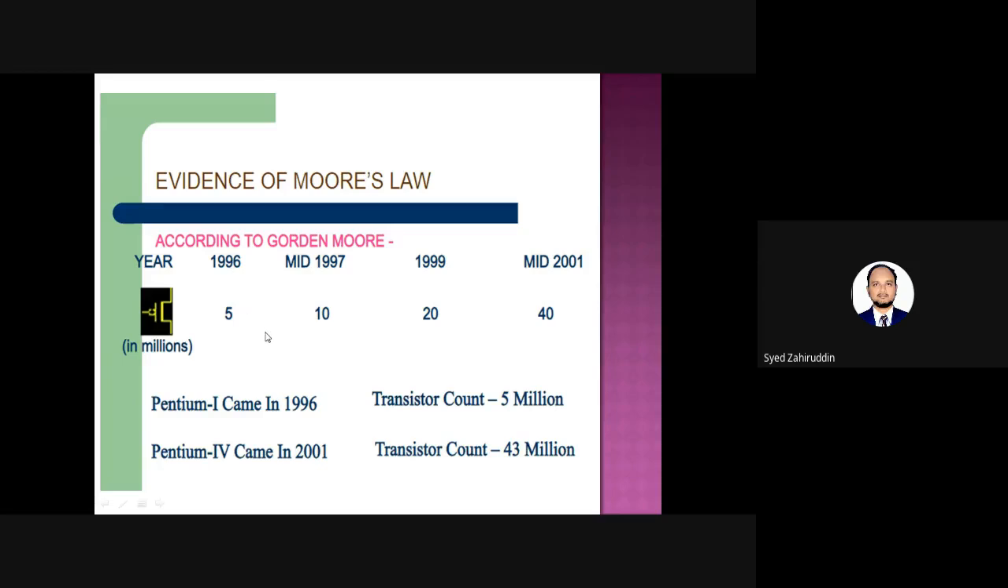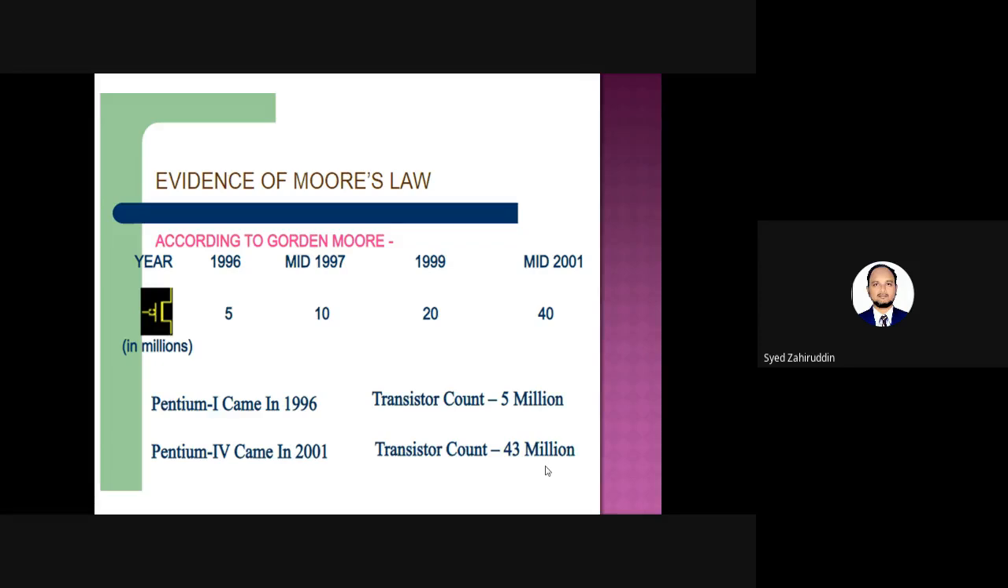In 1996, VLSI technology was in existence, where the Pentium 1 processor came into existence. In that, about 5 million transistors were incorporated, whereas in mid 1997, 10 million transistors were incorporated within a single IC chip. Coming to 1999, 20 million transistors. Then the Pentium 4, which came into existence in the year 2001, had about 43 million transistors incorporated in a single IC chip.